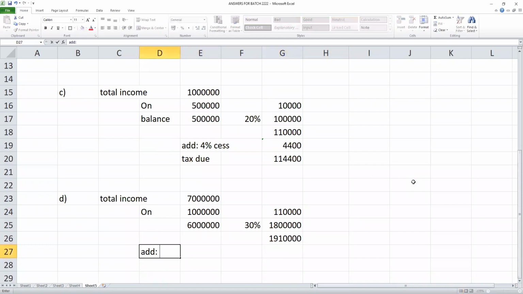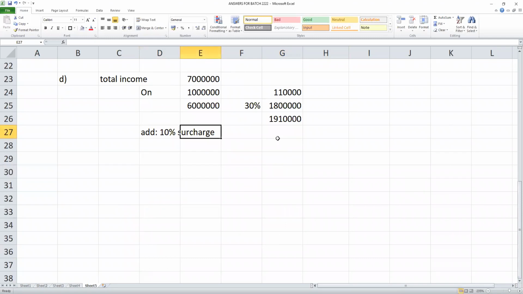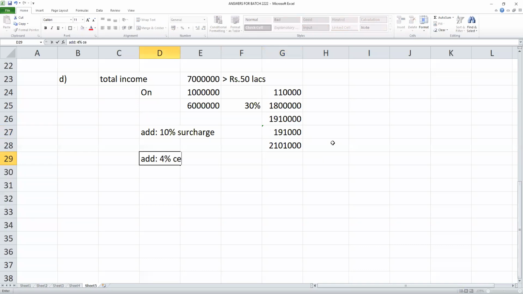Then add a 10% surcharge. Why 10%? Because total income is more than 50 lakhs, above 50 lakhs, up to 1 crore, therefore the surcharge is 10%. On the overall tax, then add 4%. That's all, students.